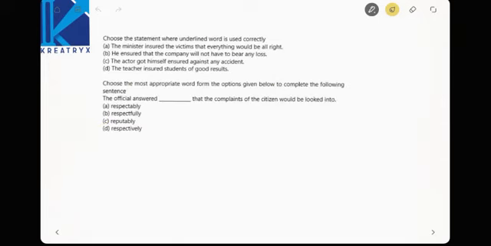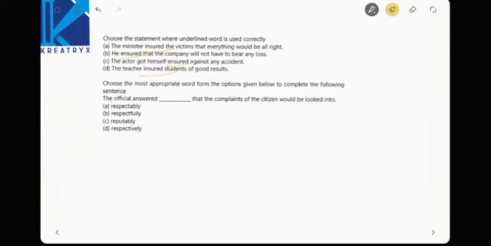Next, choose the statement where the underlined word is used correctly. Here the statements are not underlined. In the first one, insured is the underlined word. The second one is ensured. C is also ensured, and D is also ensured. Now which word is used correctly? The minister ensured the victim that everything would be alright. Insured means giving a written document, so that is not correctly used. He ensured that the company will not have. Ensured means giving a positive assurance that he will make things right. So B is correct.